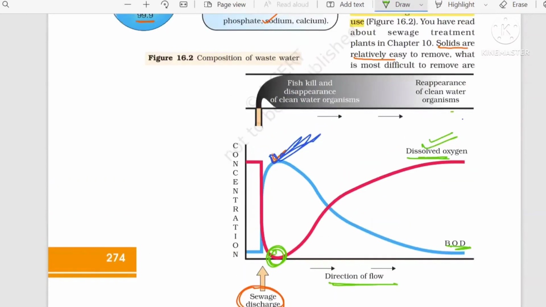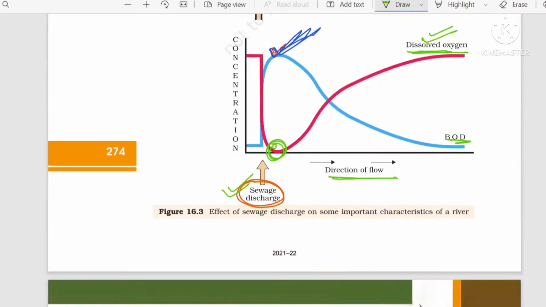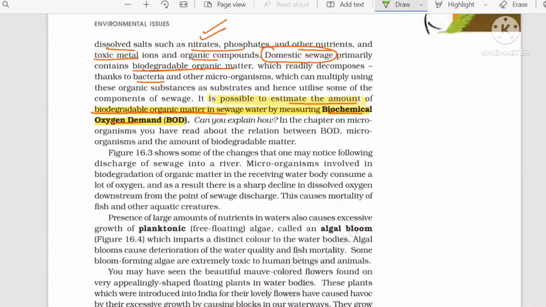At the point where the sewage is discarded, because the organic matter is very high, microorganisms are busy in the work. As a result, fish are getting killed and clean water organisms disappear. But when the DO increases, these clean water organisms reappear.